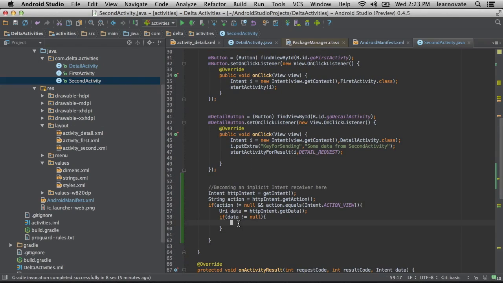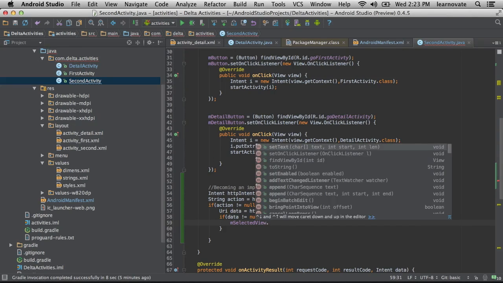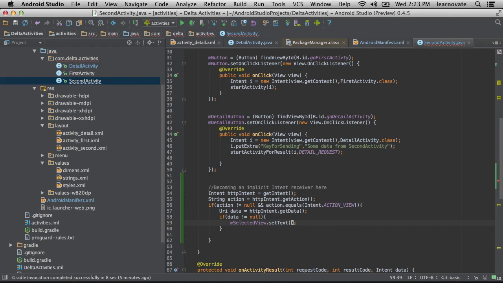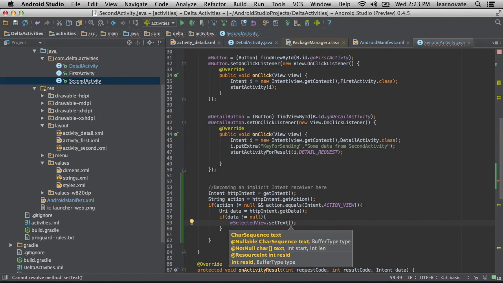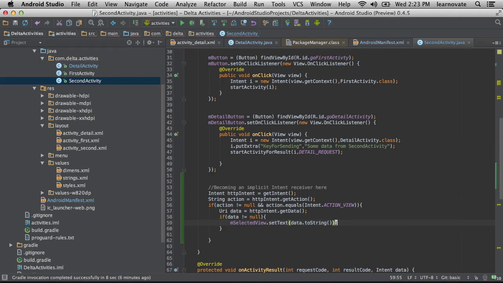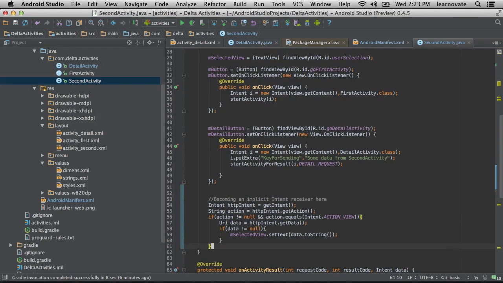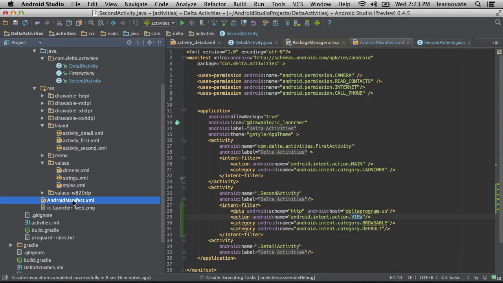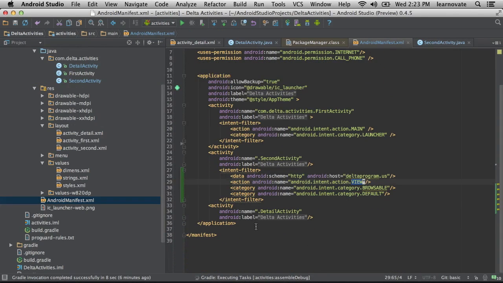Right. So here we are. Notice I'm doing the getData. I'm not using the things we were using before. I'm getting the URI. I'm not getting the bundle. Oh, okay. This is another way that you can move data around. Mm-hmm. And so I'm just saying, hey, show in our view what that data was. In this case, it was the URI. getData always returns the URI. So if you want to send other data, you have to use the bundles and actually unpack it.